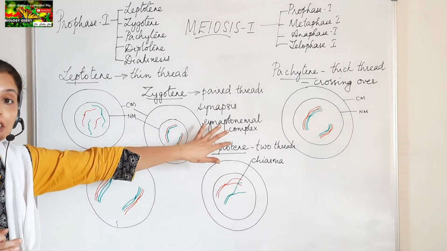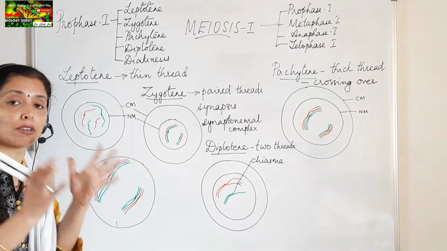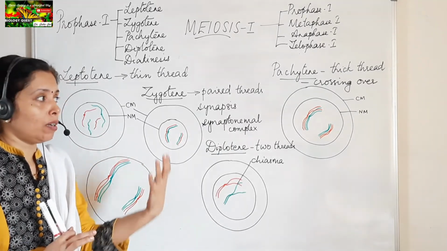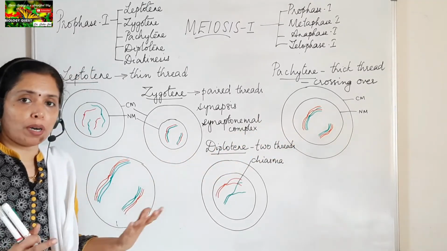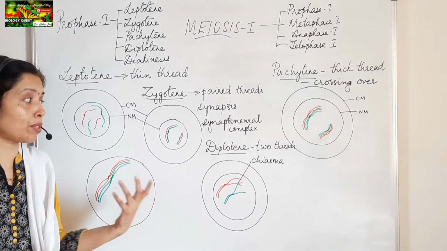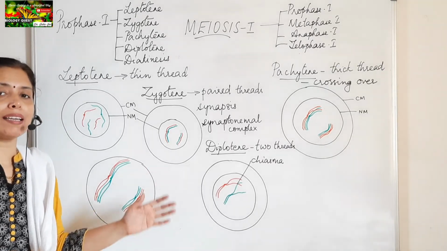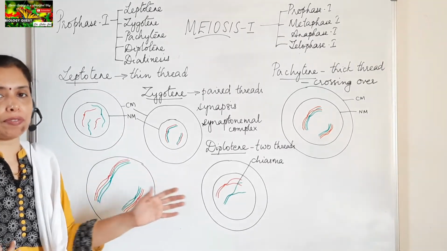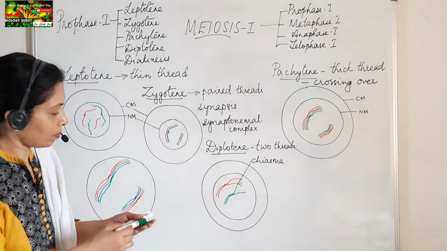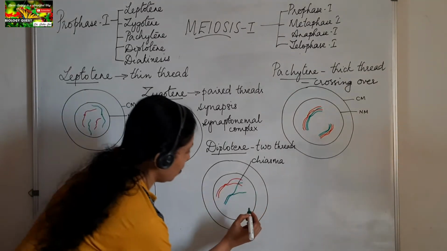It was this proteinaceous complex that held the chromosomes of the homologous pair together. Now crossing over is over, and these chromosomes move apart by the dissolution of the synaptonemal complex. Just draw the other pair also.